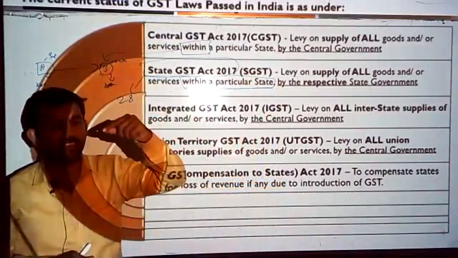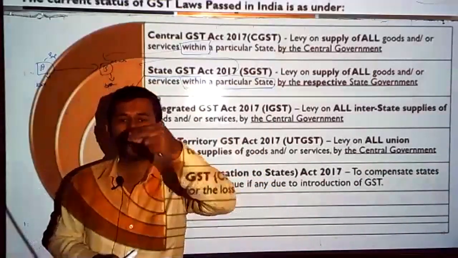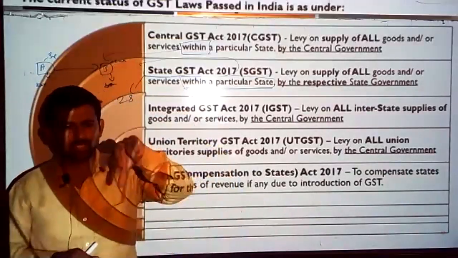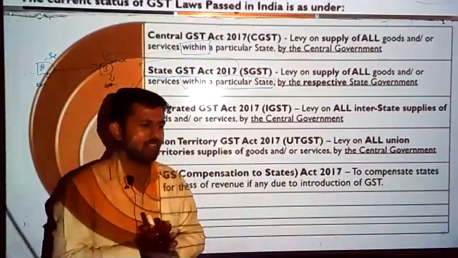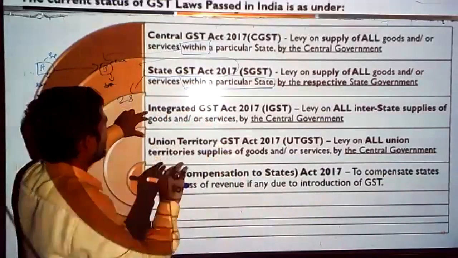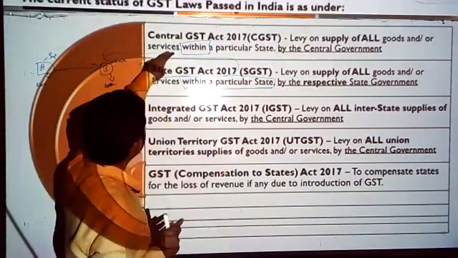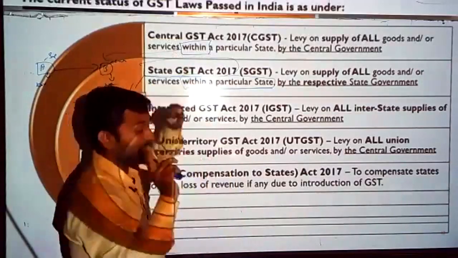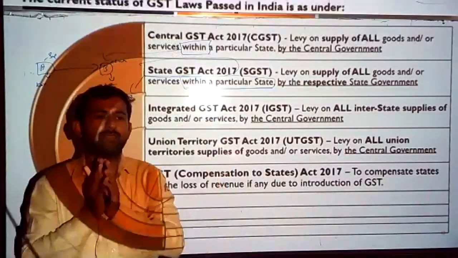That's why we call it the Karnataka SGST law, or Tamil Nadu SGST law, or West Bengal SGST law, or Maharashtra SGST law. Getting the point? So basically all the states have enacted it. Now coming to the integrated GST. In both these laws, they were levying the tax only on transactions happening within a state.